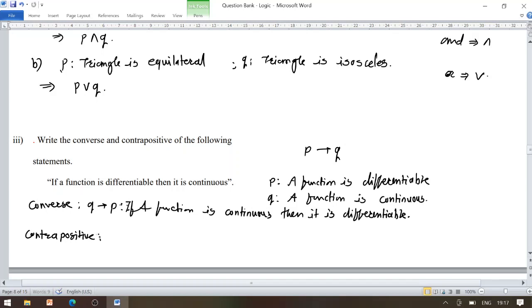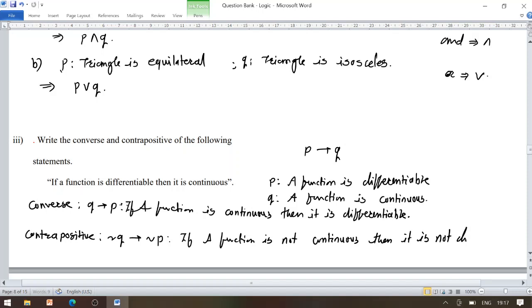The contrapositive of P conditional Q is negation Q conditional negation P. That means if a function is not continuous, then it is not differentiable.